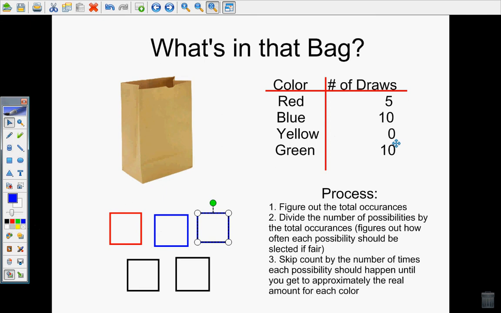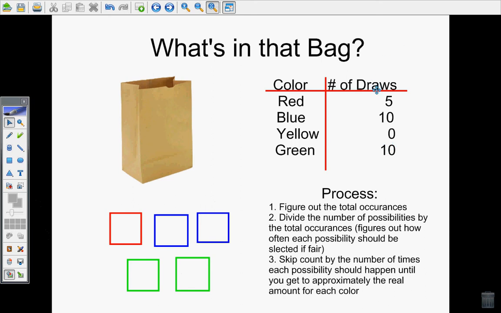That makes me think that it's probably impossible for me to draw yellow, probably because there is no yellow cube in the bag. Last but not least, I have green. I want to skip count by 5s to try to get up to 10. 5 plus 5 equals 10. That would be 2 cubes that were green. And look how it works out perfectly that all of my cubes have been spoken for.